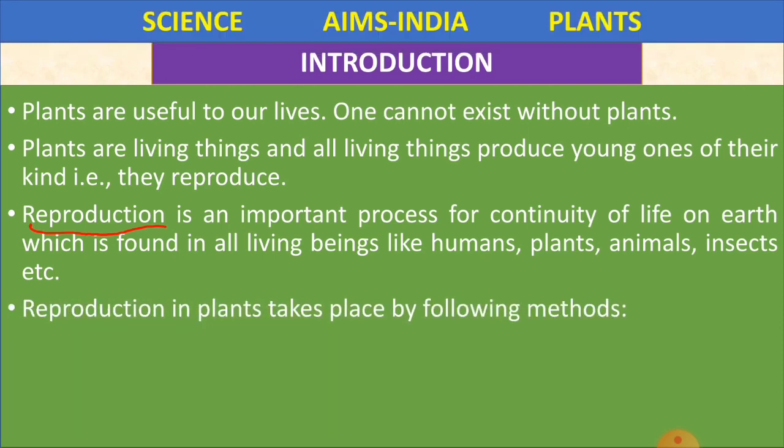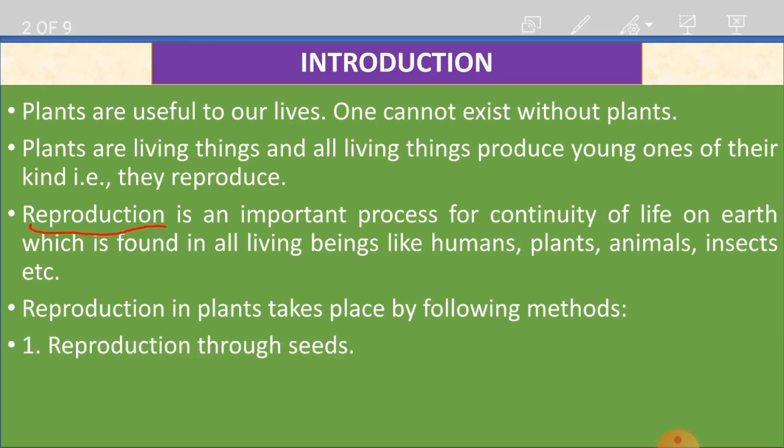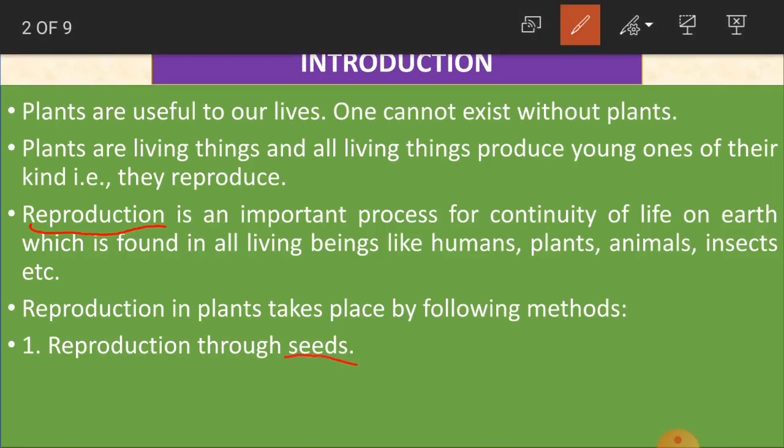Reproduction in plants takes place by the following methods. So how does this giving birth of new plants take place in plants? One is reproduction through seeds. So we get new plants through seeds. Okay children? When you sow seeds, then you get a new plant.